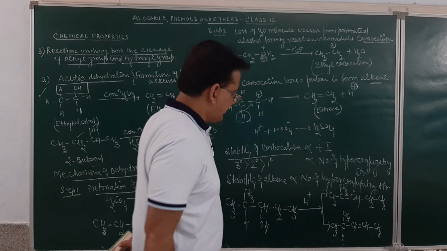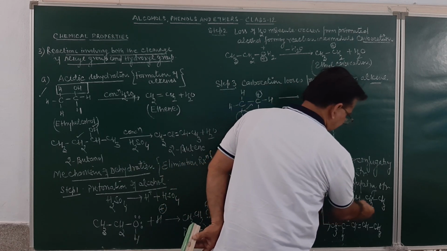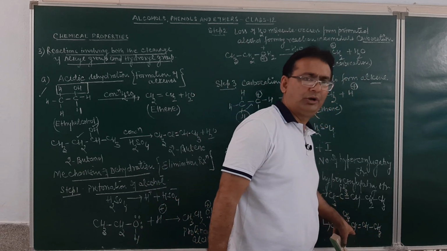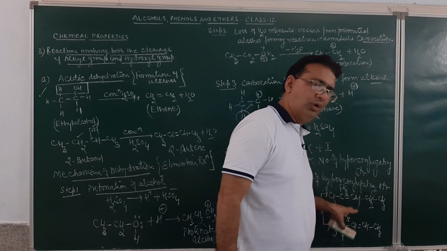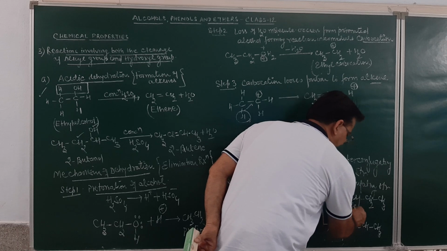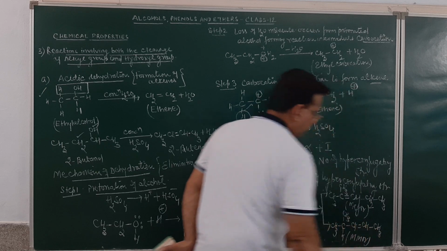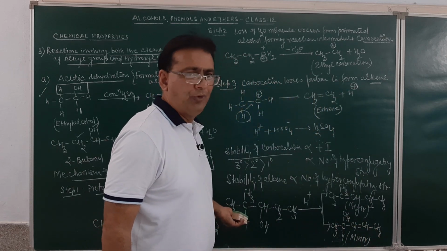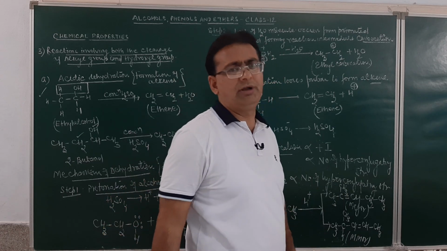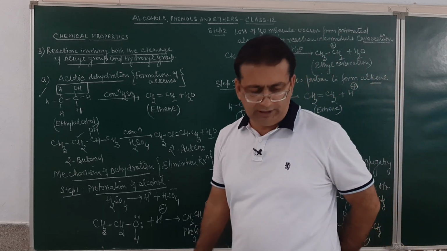Now, which is the major answer? If I look over here, this double bond has 3 and 3, 6, and 2, 8 hyperconjugating structures. Over here, 3 and 1, 4 hyperconjugating structures. So this alkene is more stable than this. So this will be the major product, and this will be the minor product. Further, here the carbocation formed will be 3-degree, and in this case it will be 2-degree. So this is how the dehydration of alcohols takes place.